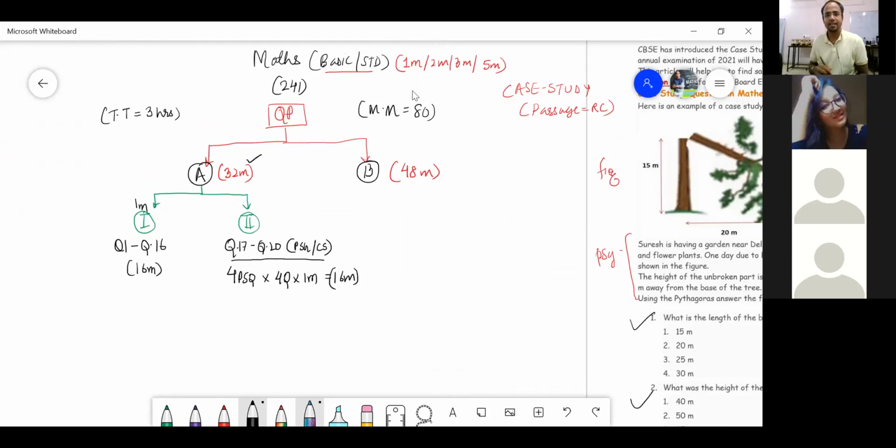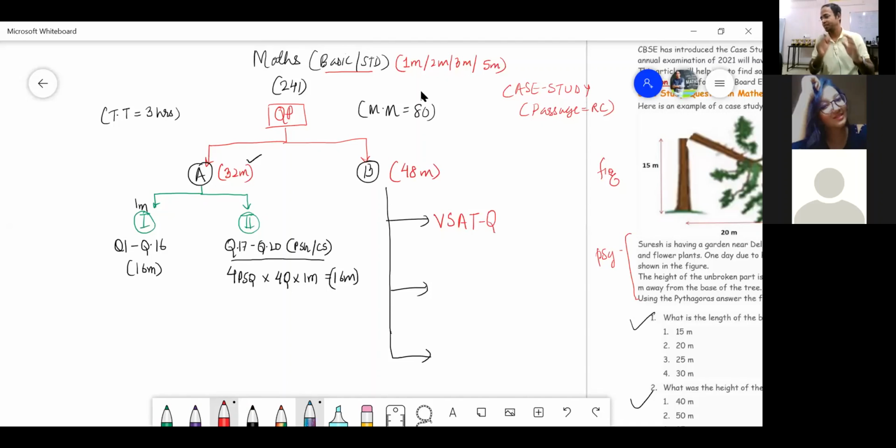Yes, great, great, great. So my dear students, now when we come to 48 marks, it has a lengthy section, you know, it has 3 parts. Let me check with my old and new students. What is the first part that we know? It is known as VSAT. What is VSAT? Come on, what is VSAT?